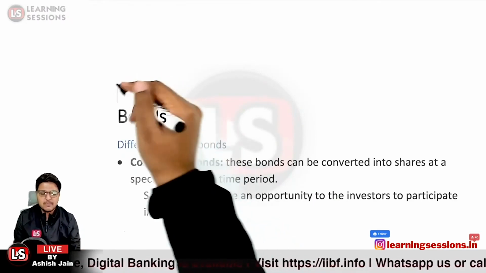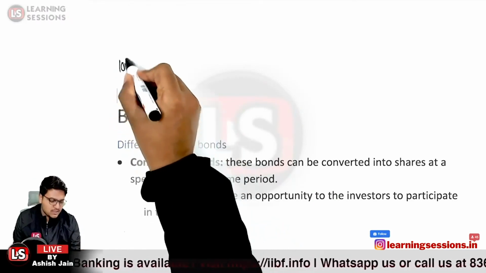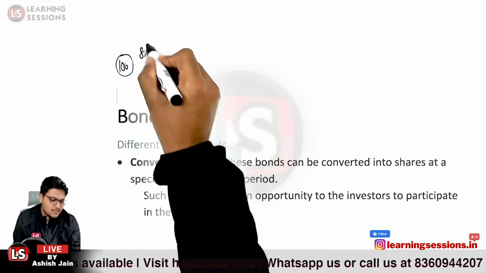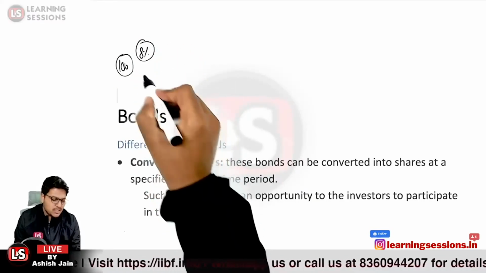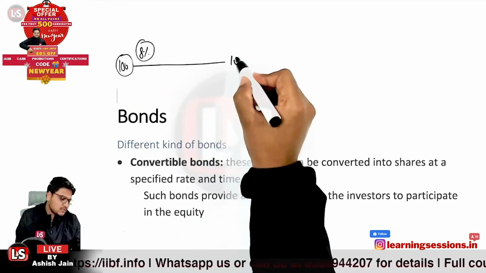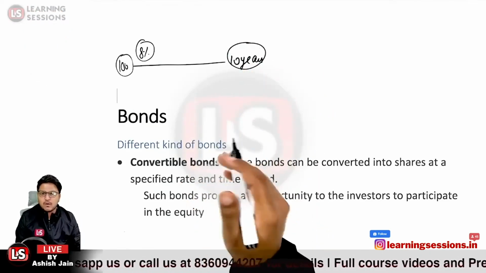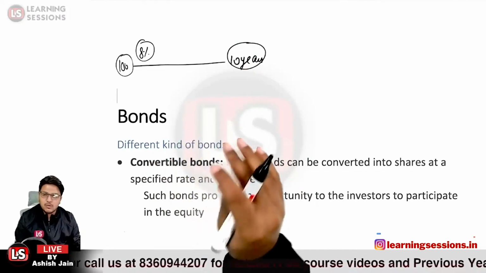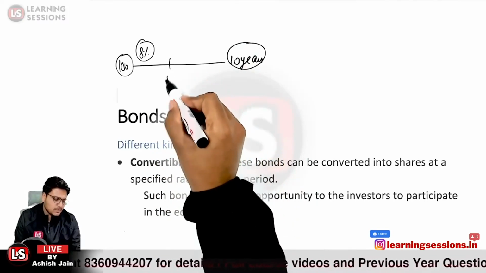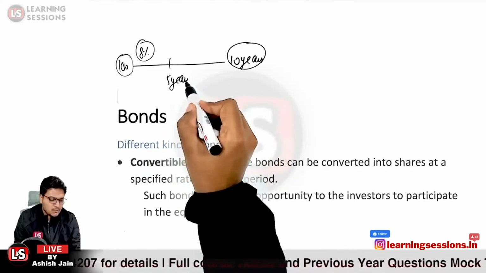So let us take the case that the bond that you purchased was at ₹100, and further you were receiving an 8% coupon each and every year, and that was for the next 10 years. And you were provided with an option that you can convert into the equity at the end of 5 years.